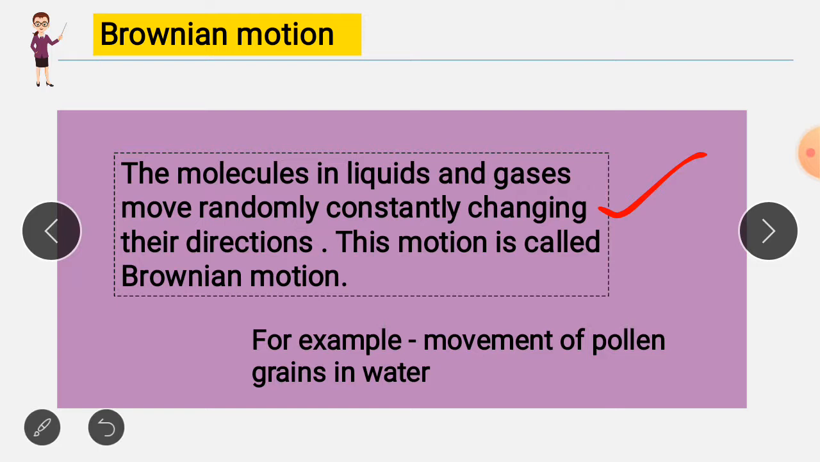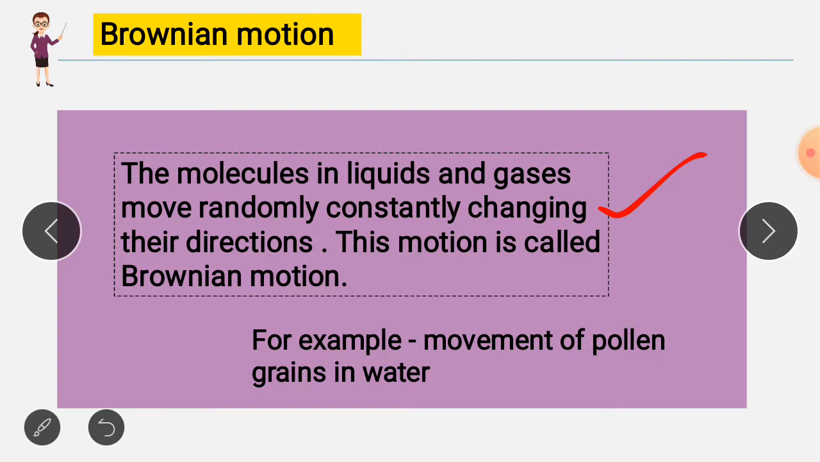So this is because of which motion? This is because of Brownian motion. The molecules move randomly, very fast, changing their positions and direction. This is called Brownian motion. The movement of molecules in liquids and gases is very random, means it's very fast. Because of this, the molecules of liquids and gases collide with each other. Collide means 'lad jaate hain ek dusre se'.